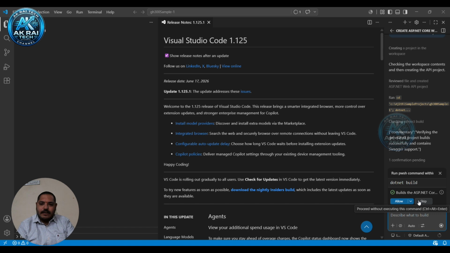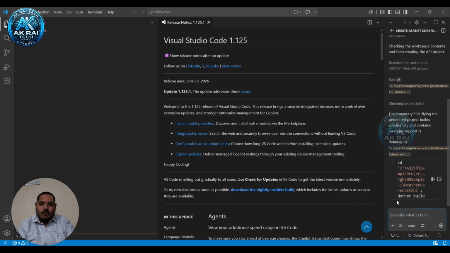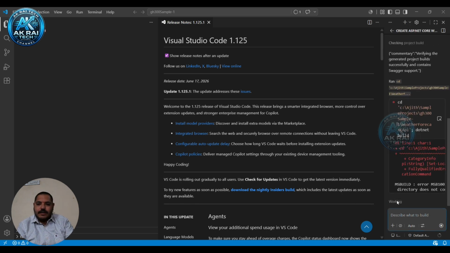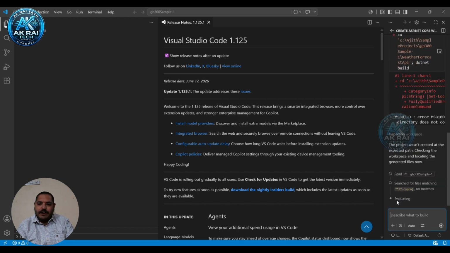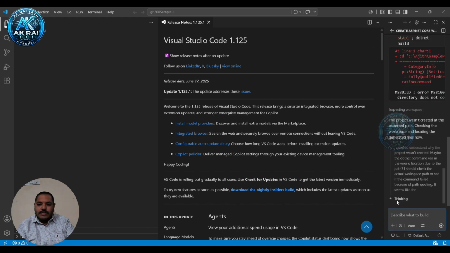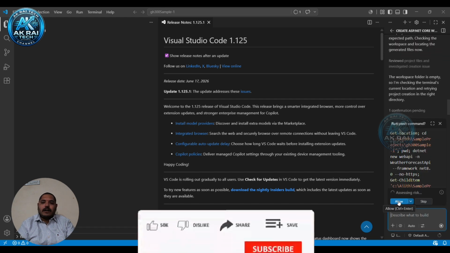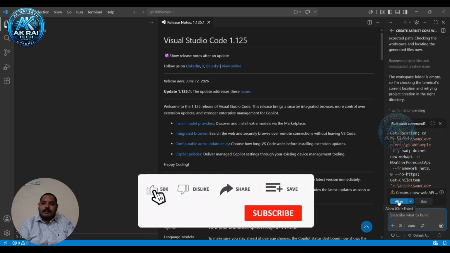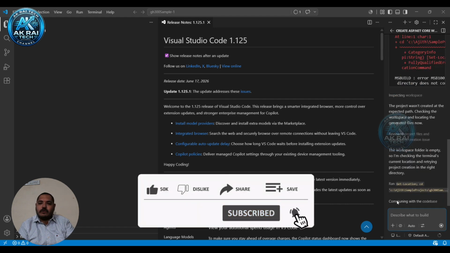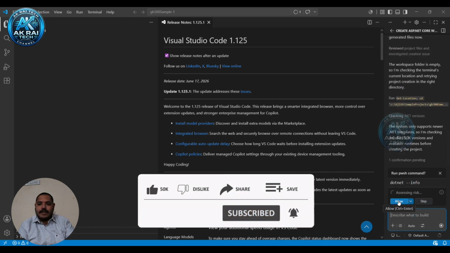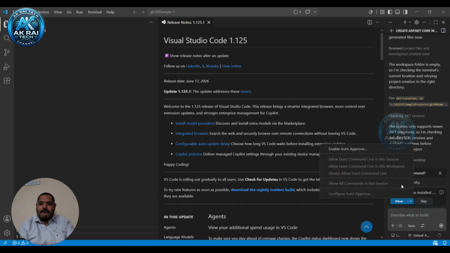Still it is analyzing. So here is where excellent prompt skills will be useful to get the expected output. See, it again got an error, so it is trying to build again. It will try to resolve all the issues. Once it has resolved all the issues, it will run the application, up and running, and it will give you the Swagger endpoint also. So still it is analyzing, trying to find some issues and build again.